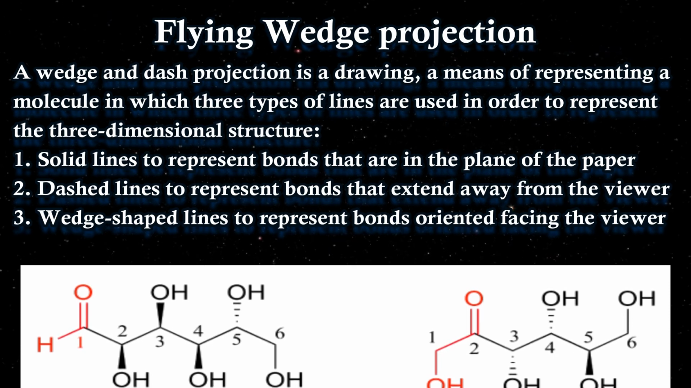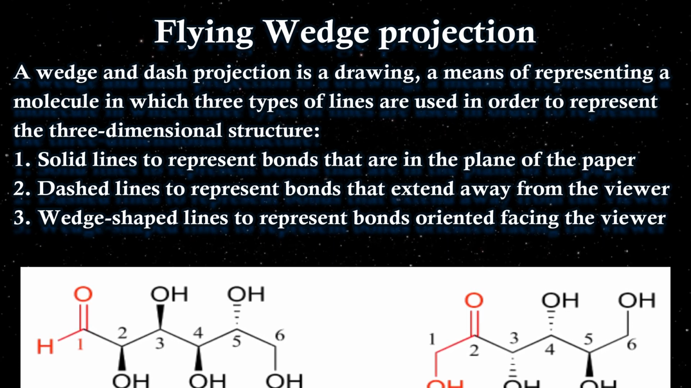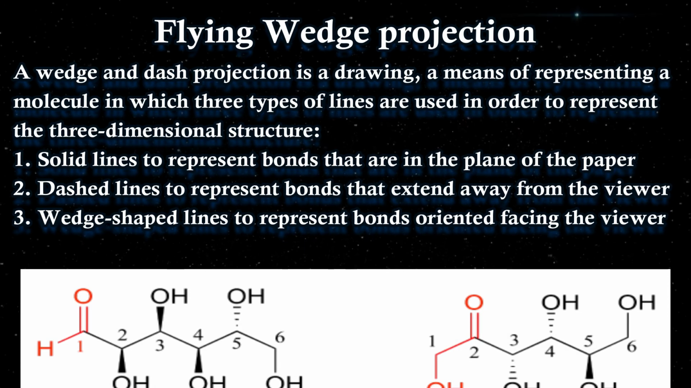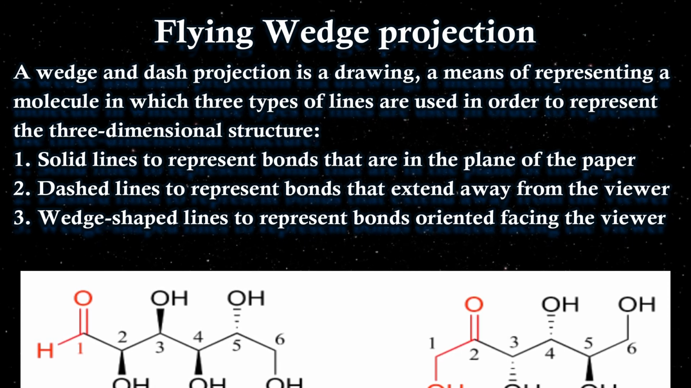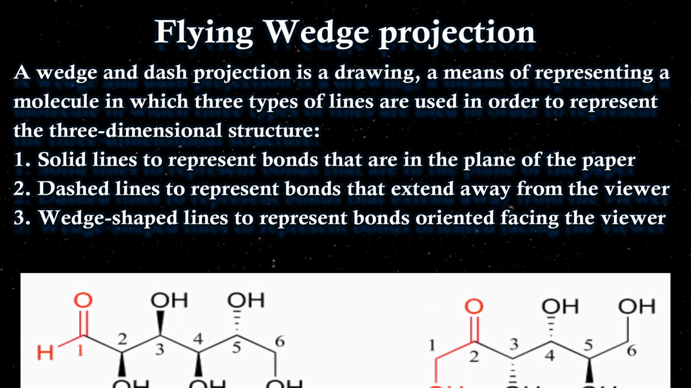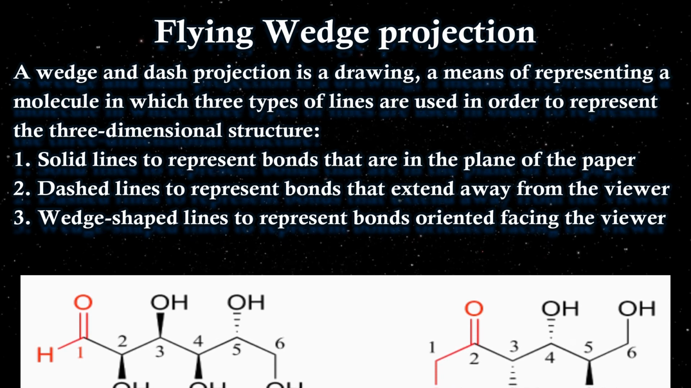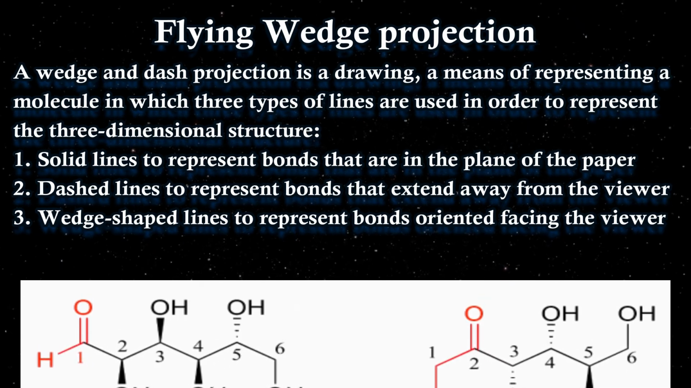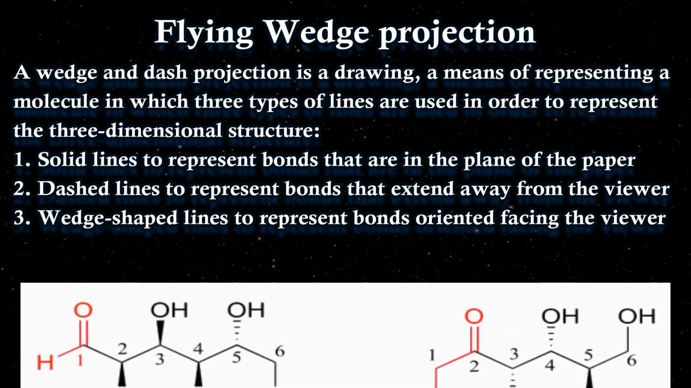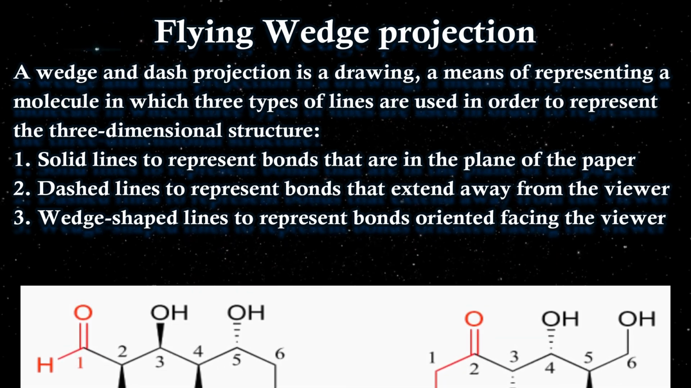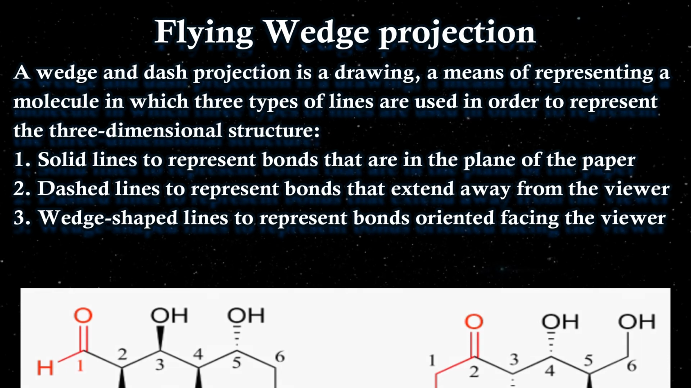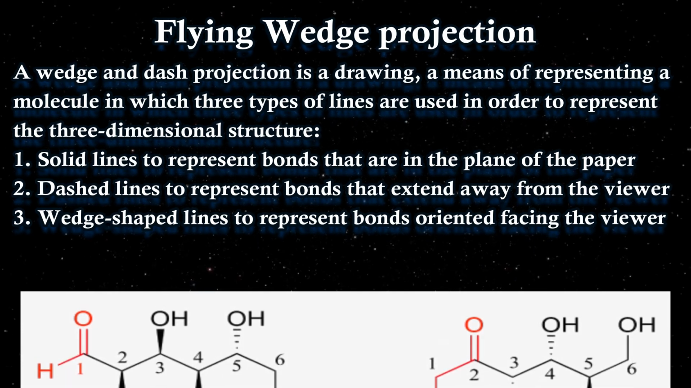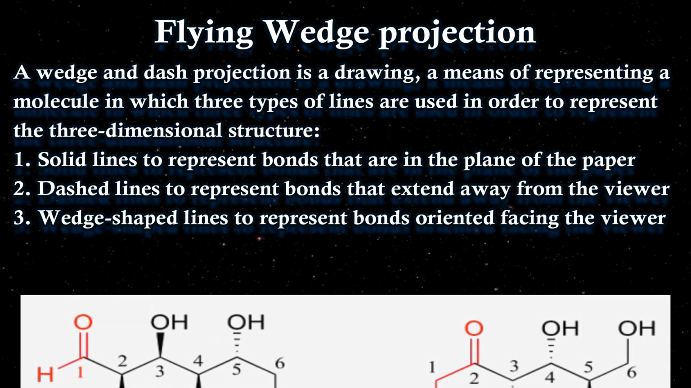Otherwise, if the attack is occurring from above the plane, and the nucleophilic attack is occurring above the plane, and the leaving group is going below the plane from the dashed line, this will never happen. So flying wedge projection is very, very important for us, and without proper data of the flying wedge projection, we will never understand how any particular reaction happens, right?